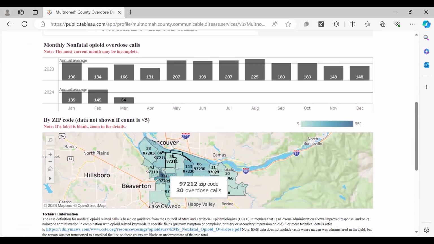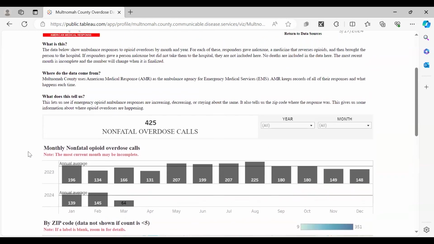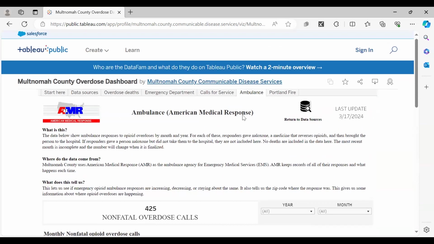And we again have a zip code map here with the numbers of responses. These are responses to opioid overdoses specifically. So these are responses where naloxone was administered. And so that information is also here by the zip code of the location of the response.